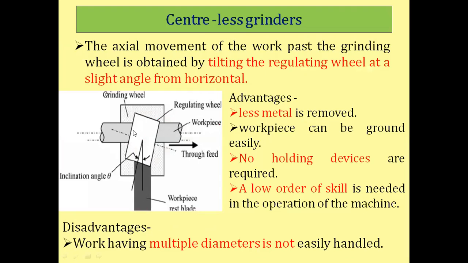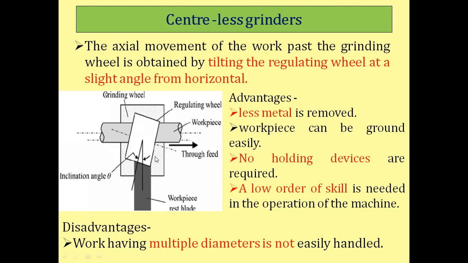If you want to do grinding throughout the length of the workpiece, where the width of the grinding wheel is less and the workpiece length is more than the grinding width, what do you have to do? There is no external agent used to travel the workpiece from right to left or left to right. For that purpose, the actual movement of the work past the grinding wheel is obtained by tilting the regulating wheel at a slight angle from horizontal.